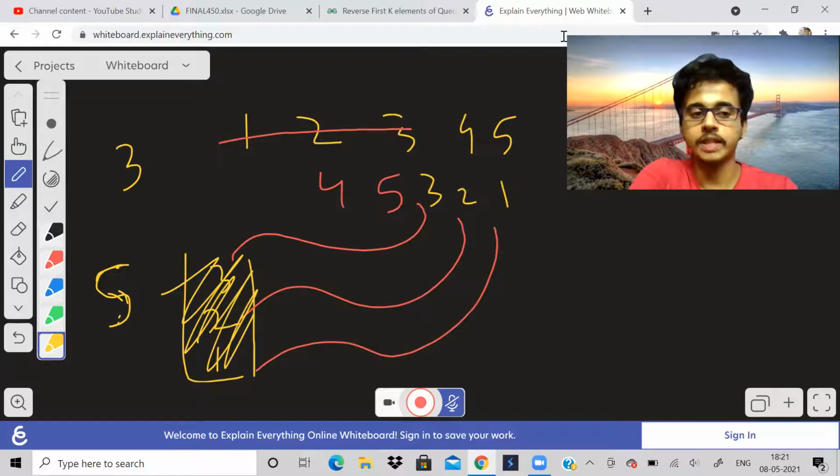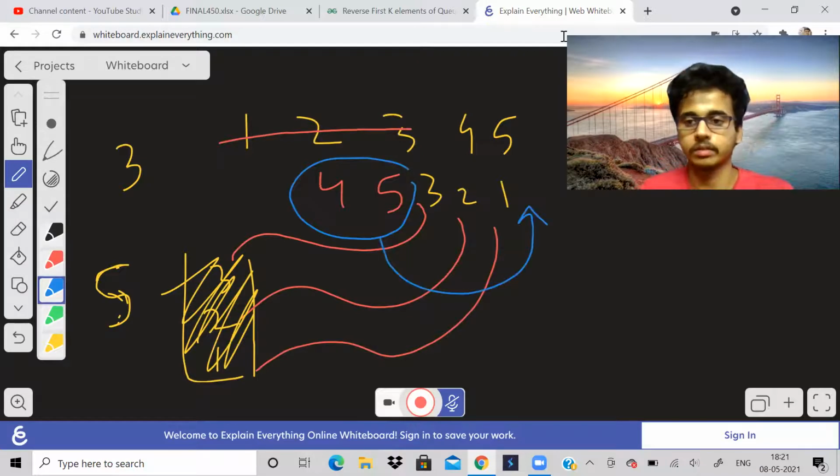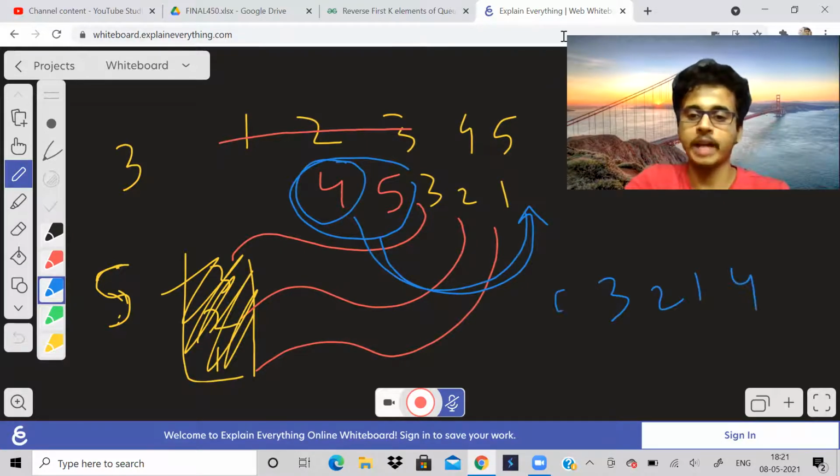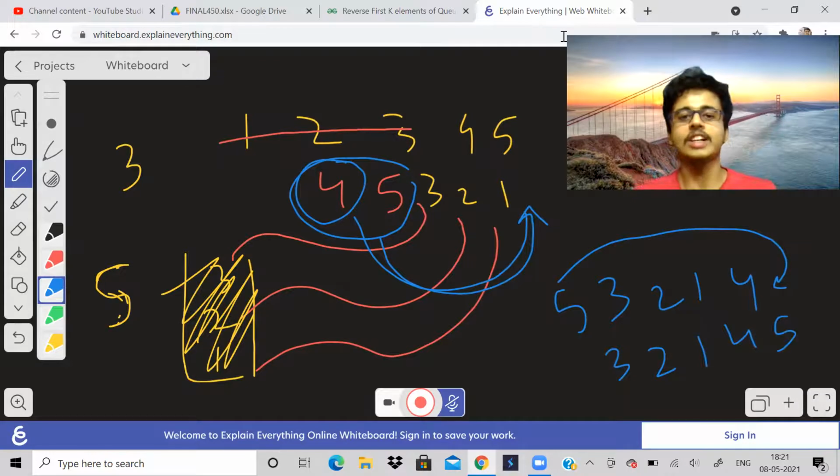Now what we have to do, just observe here carefully. Now what is left? We have to bring these 2 elements over here. How do we do that? We will push the front part of the queue to the back side. So we will push this element to the back side. So it will be 3, 2, 1, 4 and 5. Then we will push 5 to the back side. So it will become 3, 2, 1, 4, 5. So this is how we reverse first k elements.